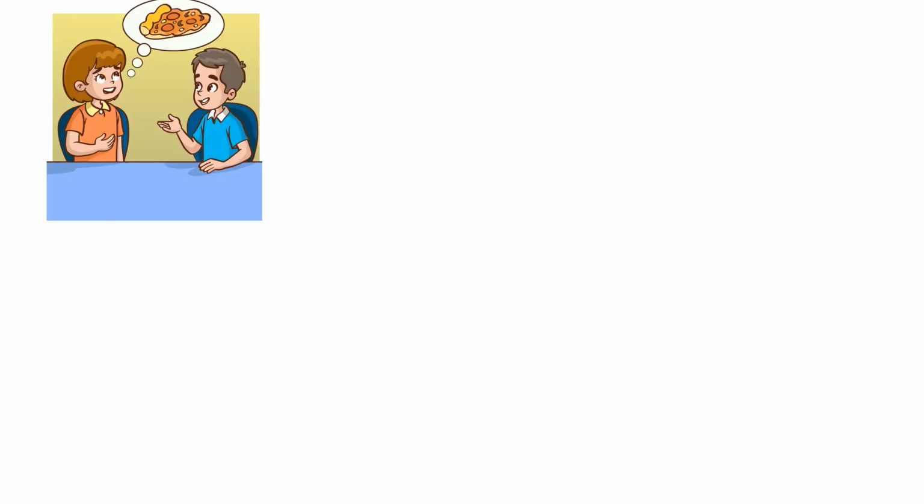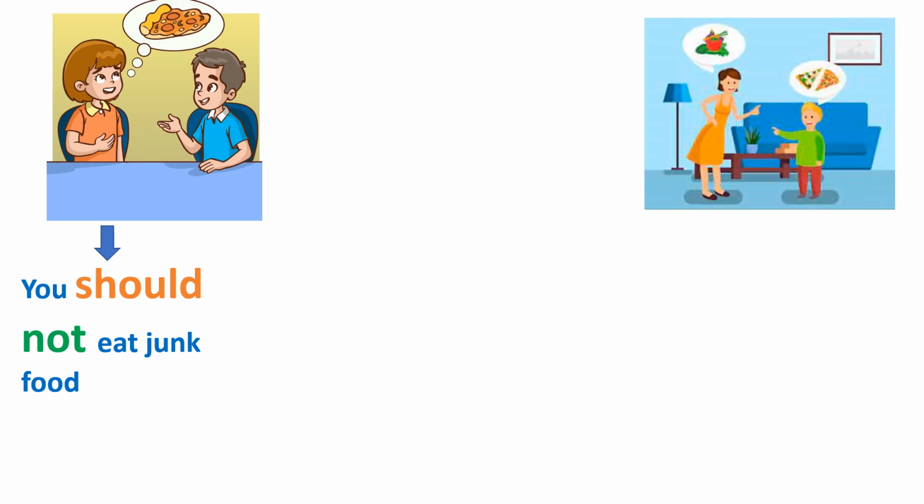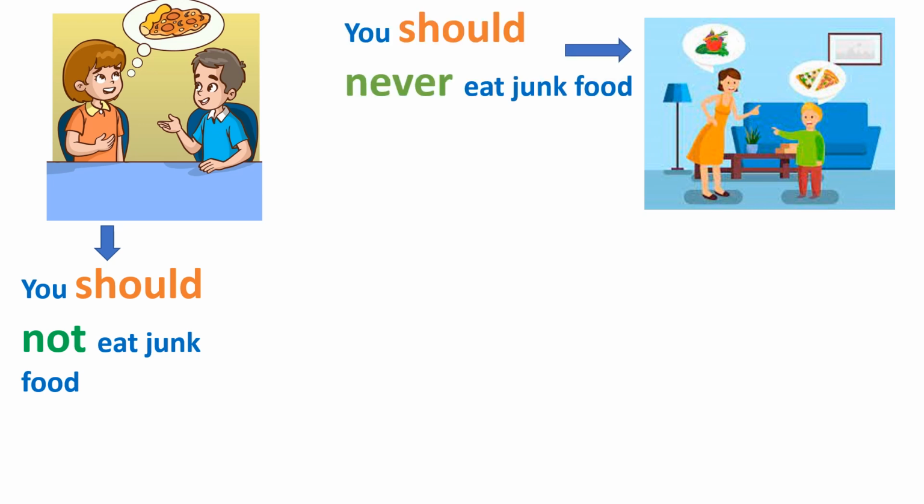Let us consider that your friend is advising you. Your friend would suggest you should not eat junk food. But whether your mother advises you in the same way, mostly no. Her advising way would be more forceful and clear. So she would tell you should never eat junk food. Now, both these sentences are actually used to advise, as the verb should is there.